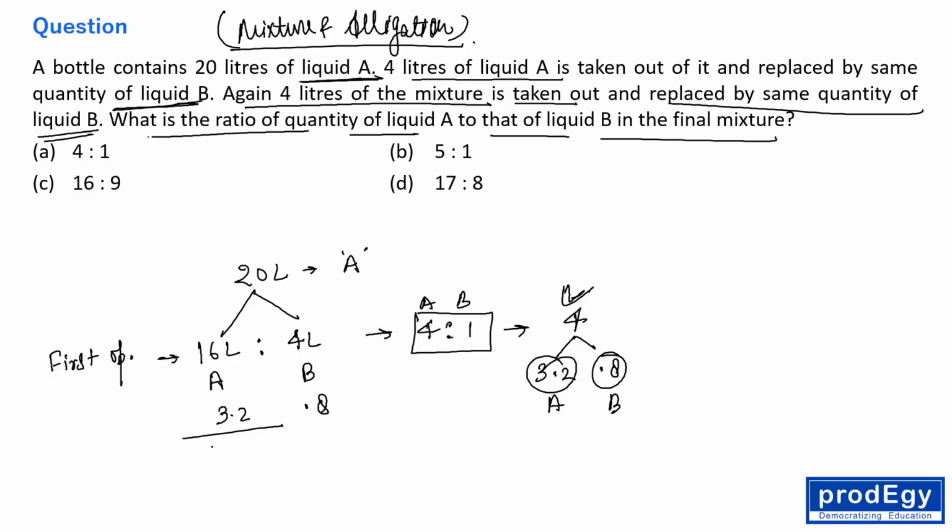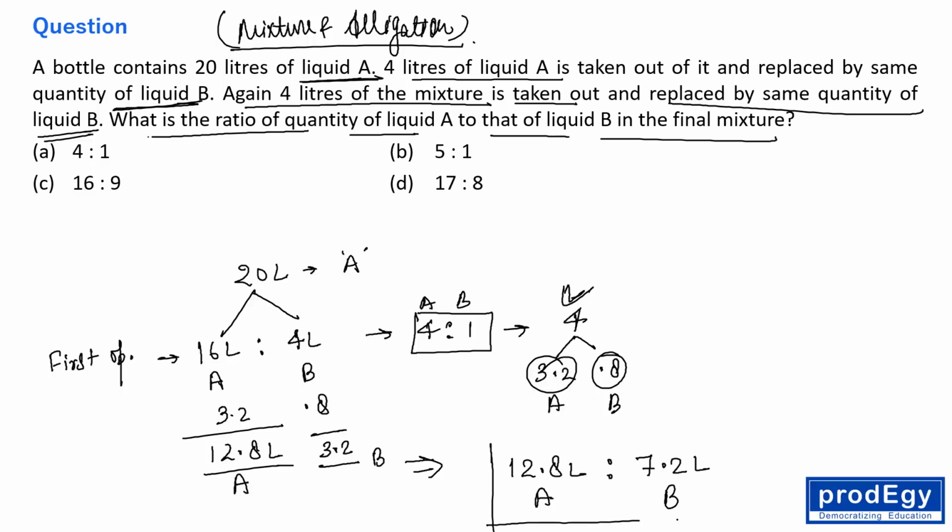So after that we are left with 12.8 liters of A and 3.2 liters of B, right? And now we are replacing 4 liters of B again, right? So after adding 4 liters of B, we are left with 12.8 liters of A and 7.2 liters of B, right?